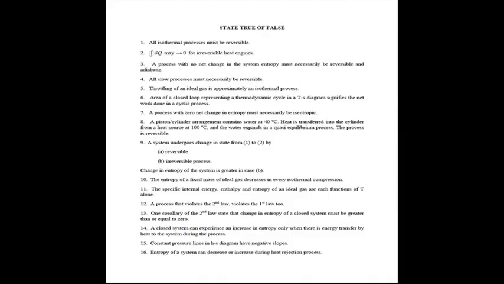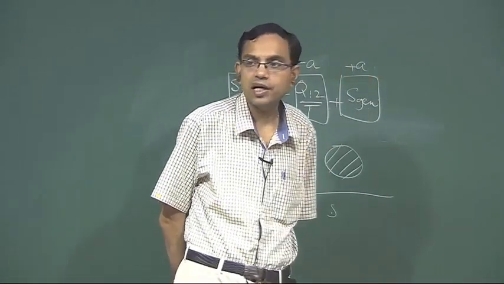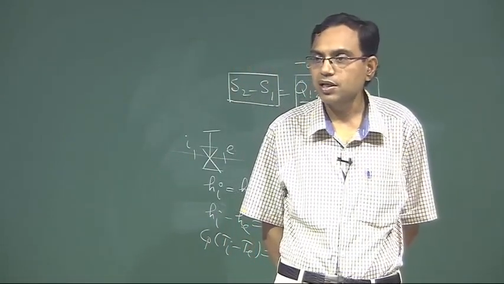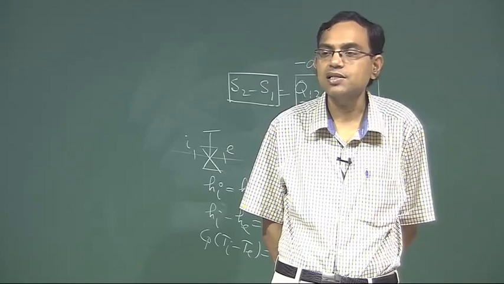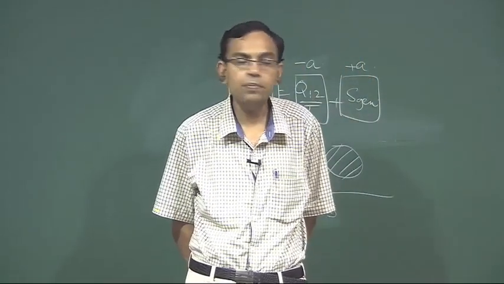Next question, a system undergoes change in state from state 1 to state 2 by a reversible and an irreversible process. The change in entropy of the system is greater in the irreversible process. This is not true, because when the system goes from state 1 to state 2, the change in entropy S2 minus S1 does not depend on the path, it depends only on the end states 1 and 2, because entropy is a point function.